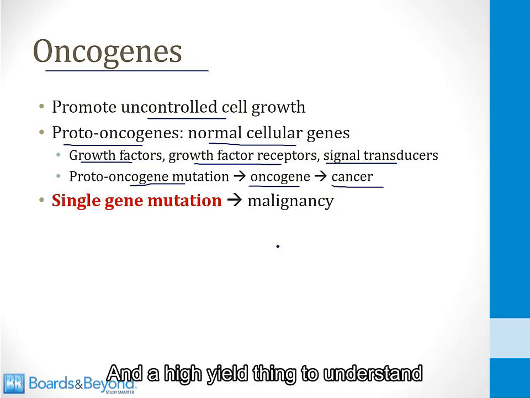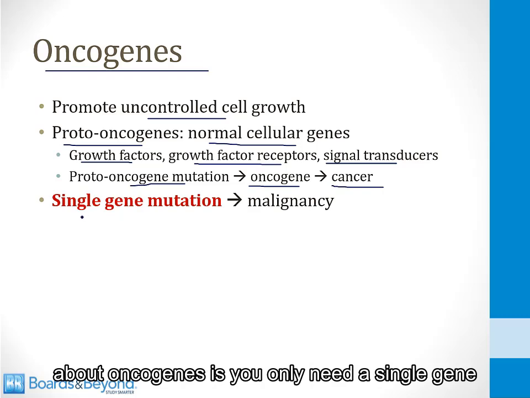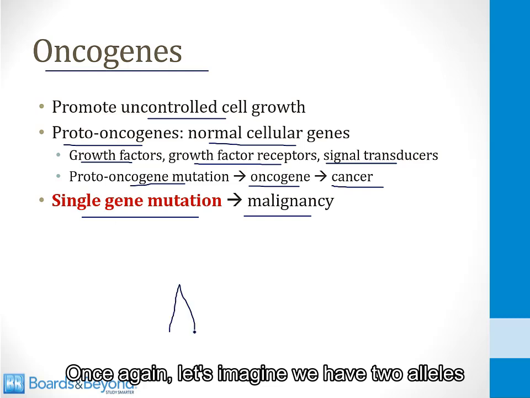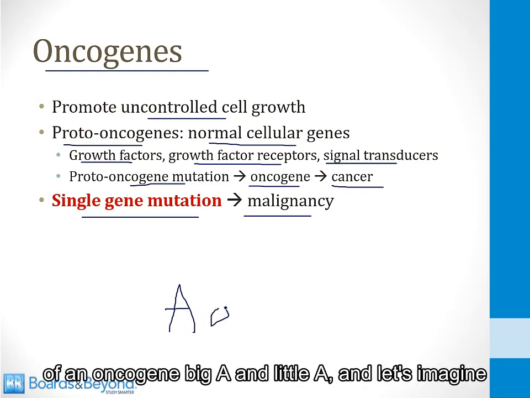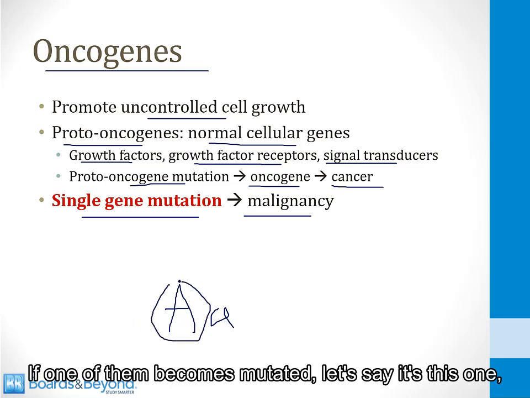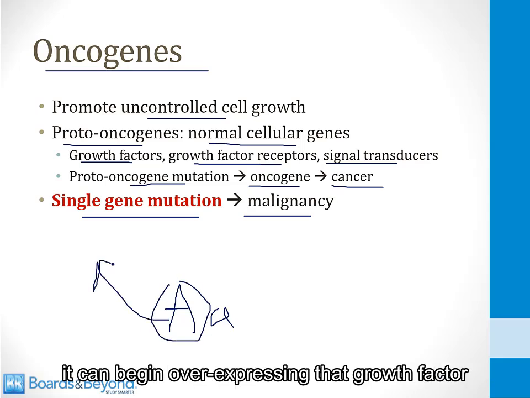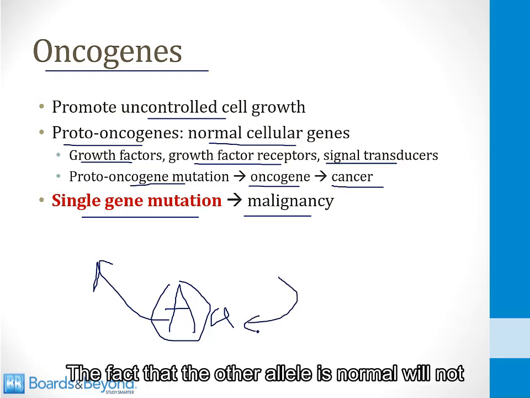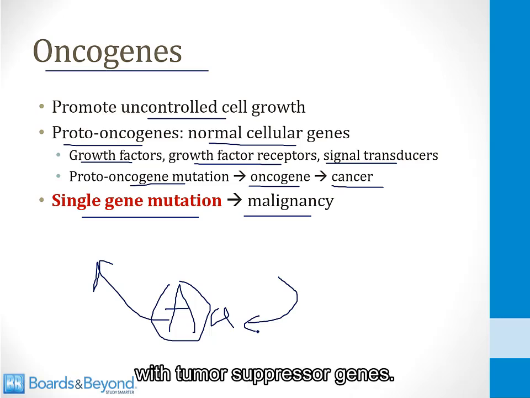And a high-yield thing to understand about oncogenes is you only need a single gene mutation to lead to malignancy. Once again, let's imagine we have two alleles of an oncogene, big A and little a, and let's imagine that these alleles code for a growth factor. If one of them becomes mutated, let's say it's this one, it can begin overexpressing that growth factor, and that alone will lead to cancer. The fact that the other allele is normal will not protect the cell the way it does with tumor suppressor genes.